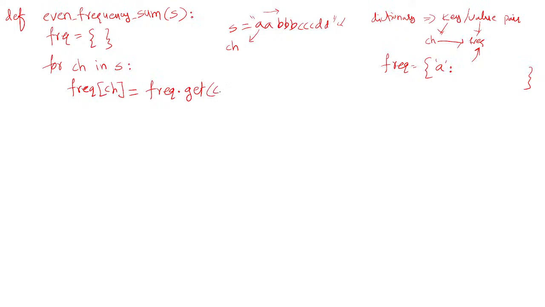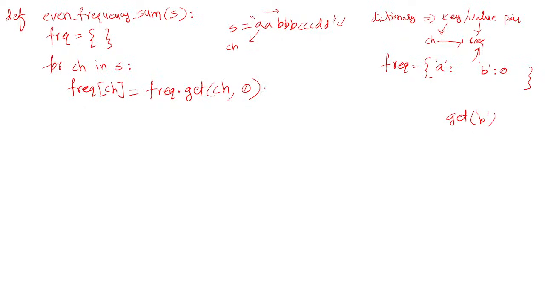Which key do you want? The key containing ch here. Then you can put 0 here, so 2 arguments you can pass, or 1 argument. When you say frequency dot get ch, for example, if I am asking for b, it checks whether b is present. No, b is not present. So since b is not present, it creates a key with the letter b and stores initially the value, or the frequency, as 0.